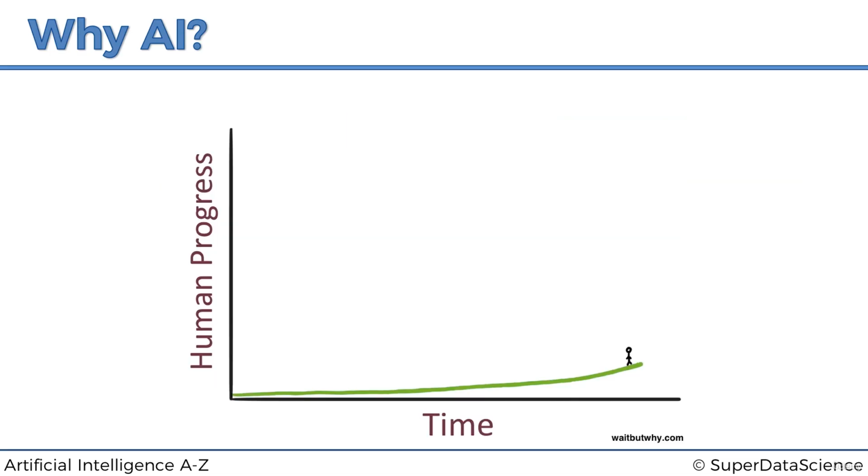And finally, one of my favorite blogs, waitbutwhy.com. Check it out, an amazing blog by Tim Urban. This is how he describes the situation we're in. This is us and technological progress. We're sitting here. It looks very, very linear, but because it's exponential, boom, this is what's going to happen in the next years. And there's very strong evidence from the things we're seeing to suggest that we're sitting right over here on the kink of the curve.